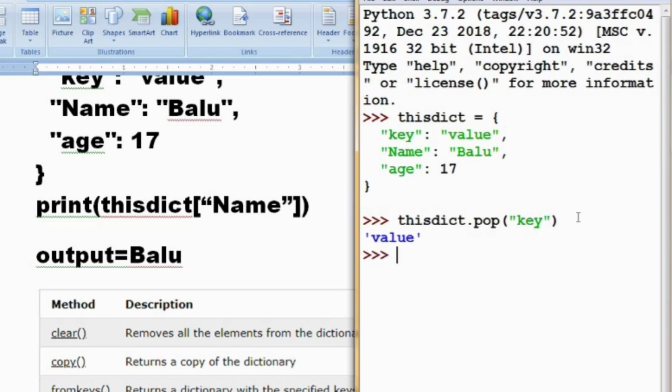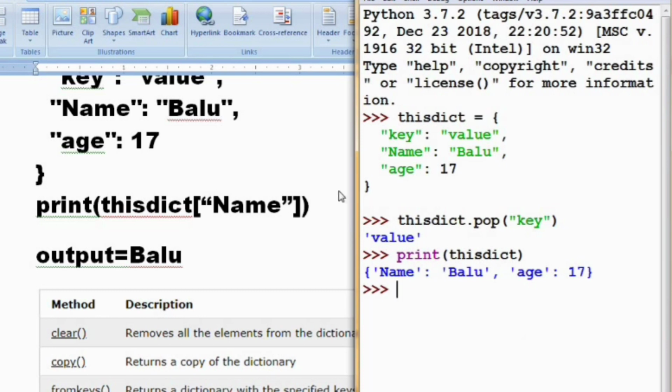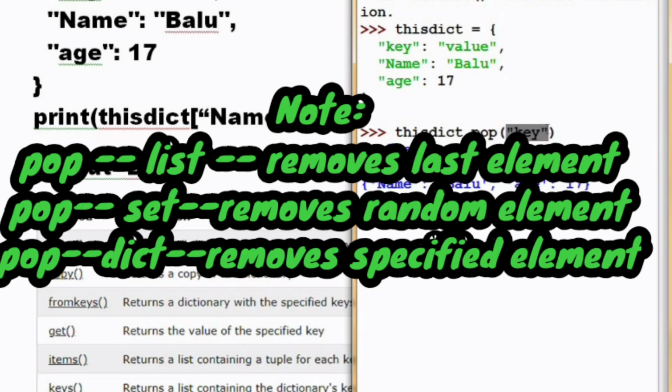So now I am printing this dict. See here, the first value is removed. Name Balu, age 17, these two only remain here. So in this way you can use the pop function in a dictionary. Note that while using the pop function in a list, you can remove the last element. But while using pop in a set, you remove any random element. But using pop in a dictionary, you can specify the element and remove it one by one. So in this way we can remove an element in a dictionary, that is the key and value pair.